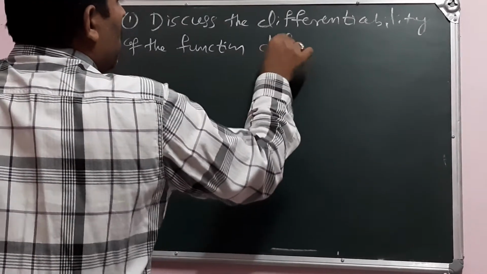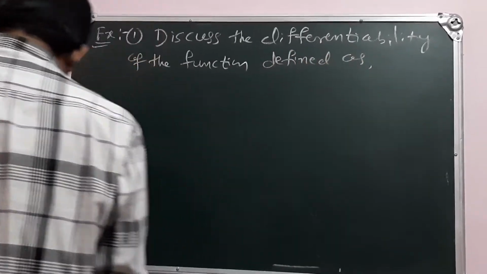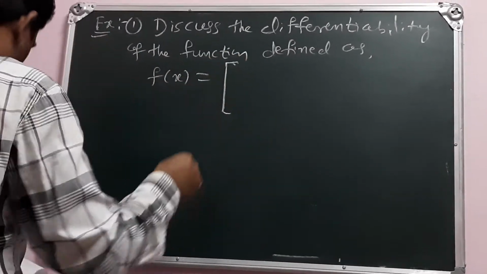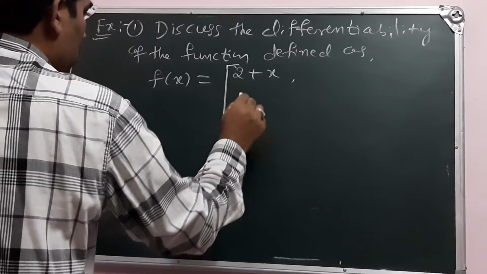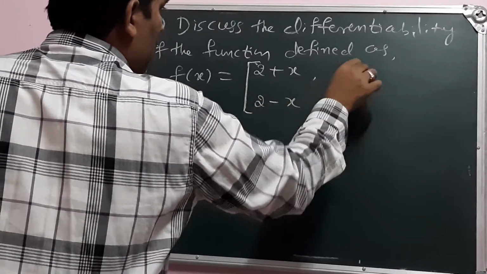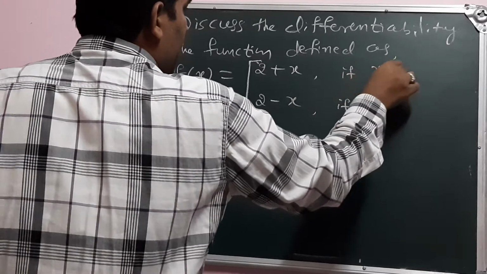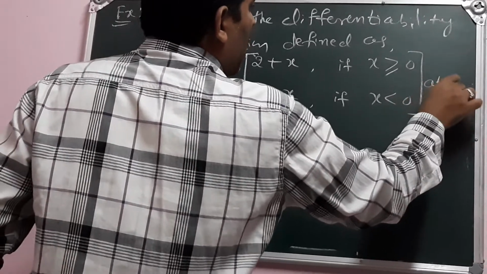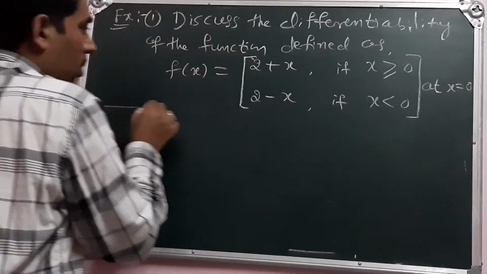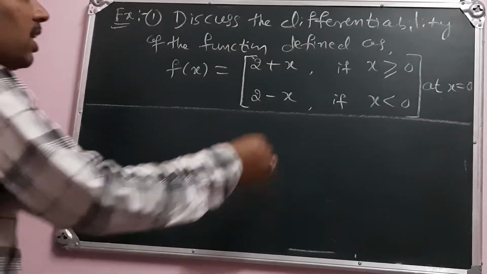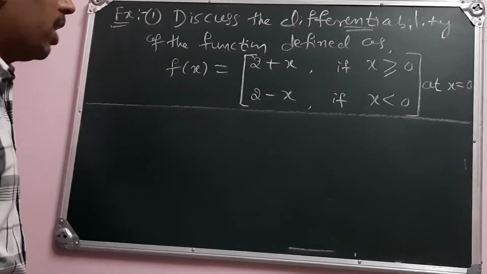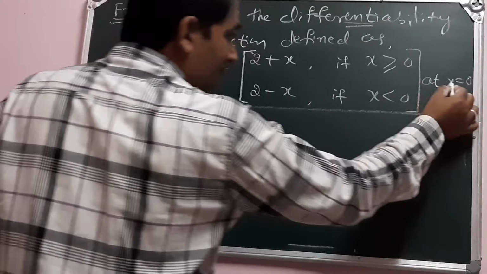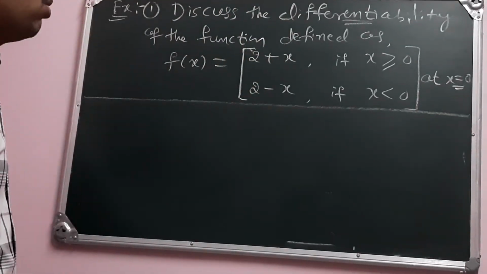Defined as, observe this, f of x is equal to 2 plus x if x is greater than or equal to 0, and 2 minus x if x is less than 0, at x is equal to 0. So this is the problem. I'm not talking about the continuity, discuss the differentiability of the function. The point is x is equal to 0.